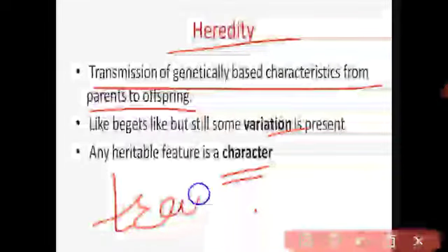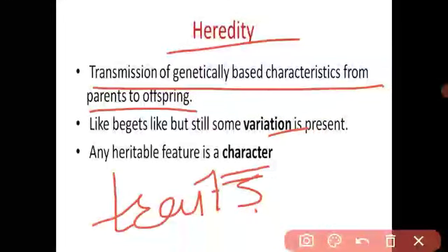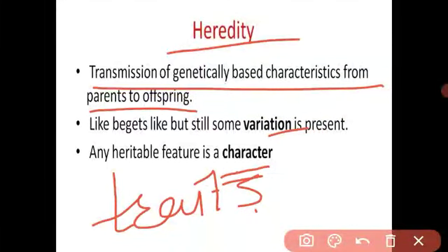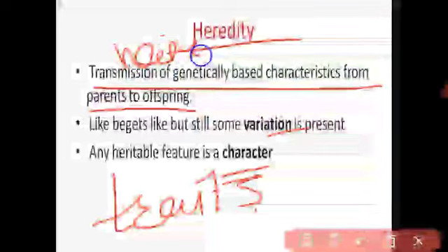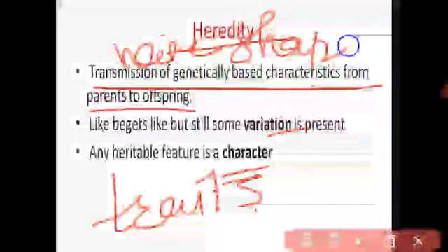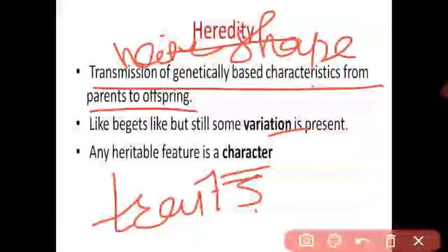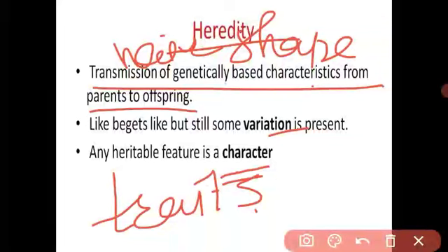Traits mean the different forms, the alternative forms of a character. See, take hair shape. Some have straight hair, some have curly hair. So hair shape is the character, and curly and straight are the traits.